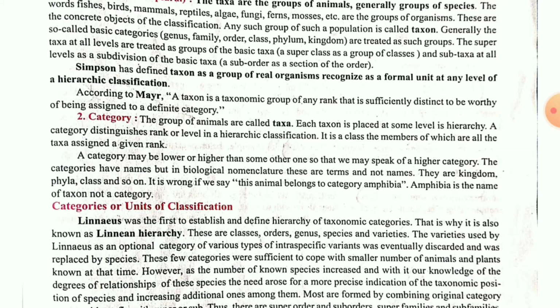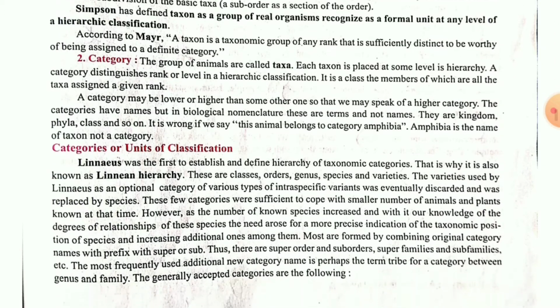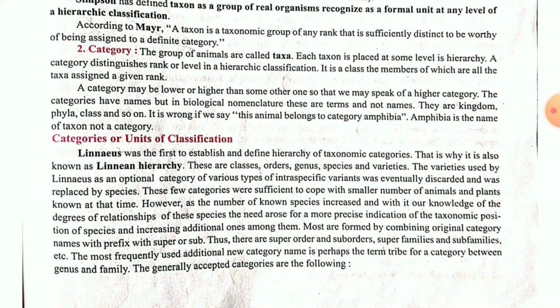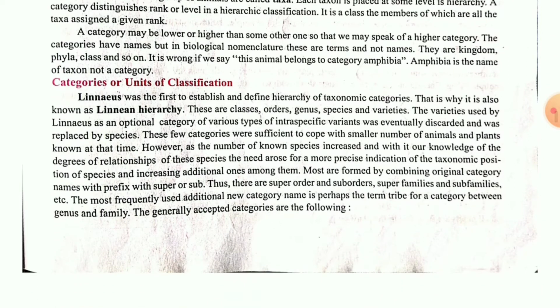Okay. And what is category? The group of animals which is present in taxa is known as your category. It is the next point, you can say, and quite bigger than the taxa categories. According to Carl Linnaeus, he had discovered the hierarchy, the Linnaean hierarchy, and he also said that there are classes, orders, species, genus, varieties, and he described each and every terminology in his theory.